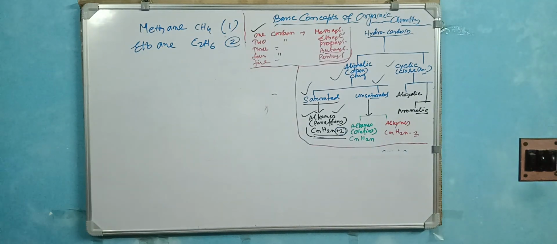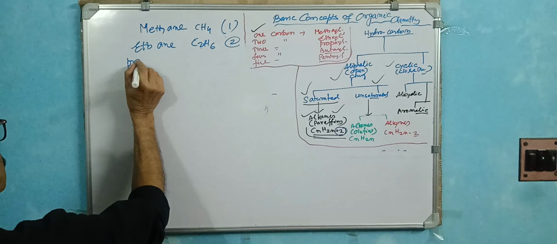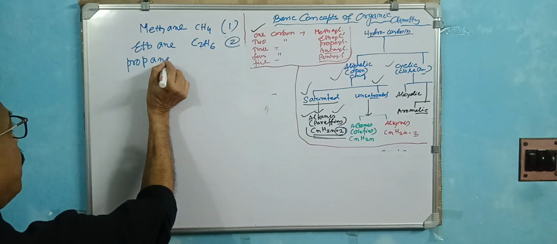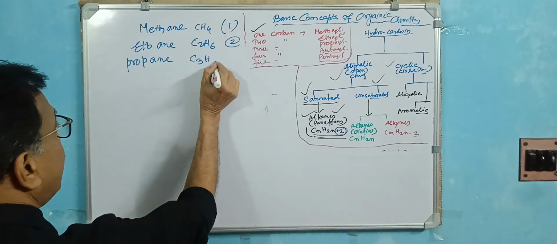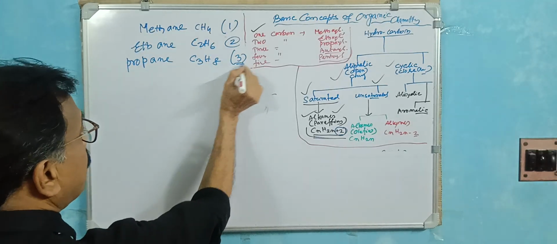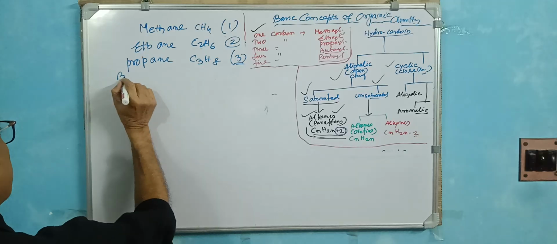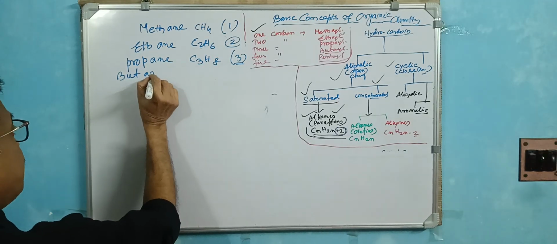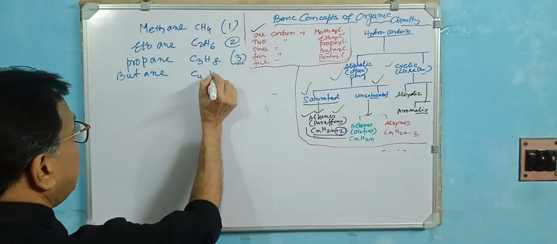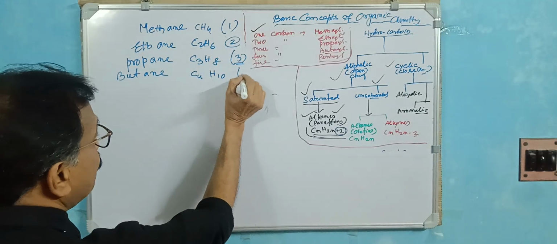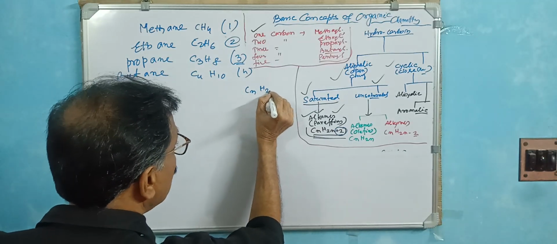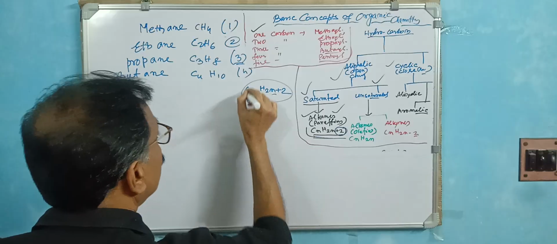Then the propane, the pronunciation is very important. Propane, C3H8. The rule is maintained, carbon number is 3. Butane, C4H10. Carbon number is 4. The general formula maintains CnH2n plus 2. Each and everywhere the rule is applicable.